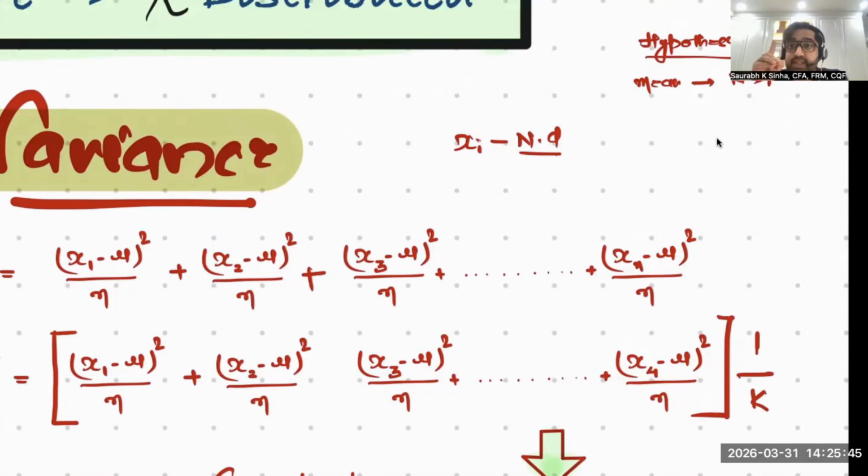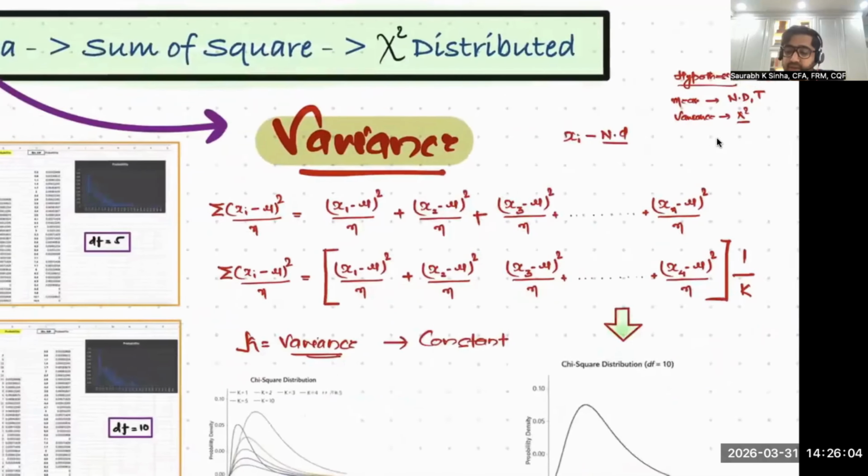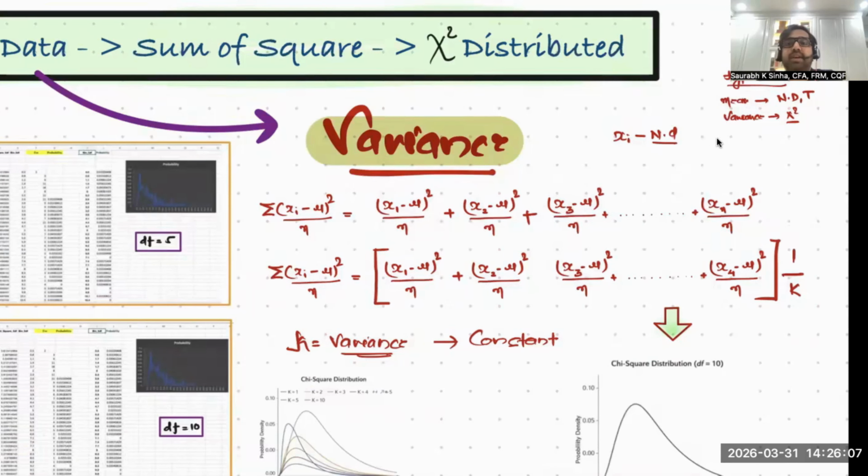But if you have to test any hypothesis about variance, you will only use chi-square distribution. If it doesn't say the ratio of variance, and it only says variance or standard deviation, you will use chi-square distribution. So yes, variance also follows chi-square distribution.